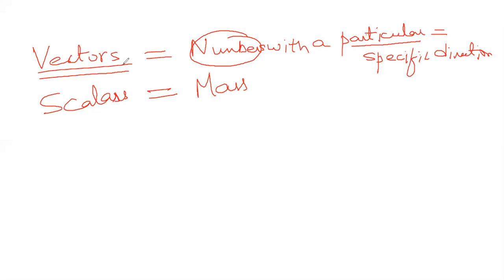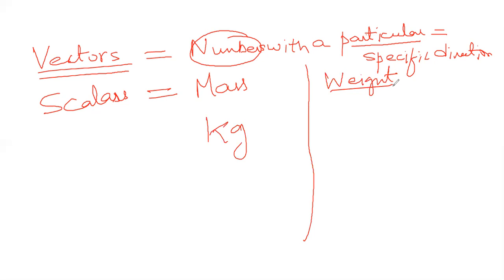But people get confused when they say mass is also measured in kg, sir, and my weight is also measured in kg. No, both are not the same. You should know this very clearly. The unit for measuring mass is kg, kilogram. Laypeople will ask, what is my weight? 50 kg, they will say. Not 50 kg. Mass is yours, maybe 50 kg. Your weight is not 50 kg. It is 50 kg weight. Kg weight is not kg.